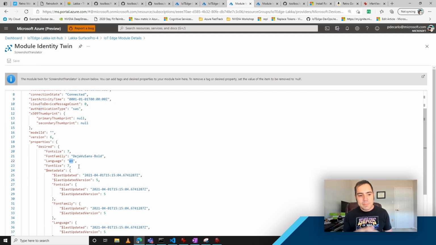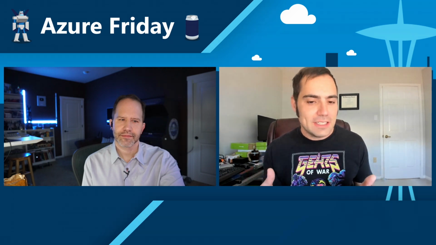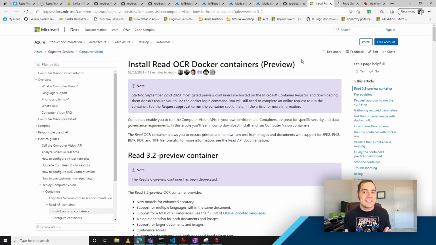Now, what I'm thinking to show for a demo here, and it's interesting, the latest version of these Cognitive Services containers supports the ability to detect languages like Chinese and Japanese. When I first created this, it was actually altruistic in that I could only translate things to any language but English, more or less, which was kind of debilitating for me because I wasn't able to play my games. But in this latest 3.2 preview container, it does support the ability to detect Japanese characters.